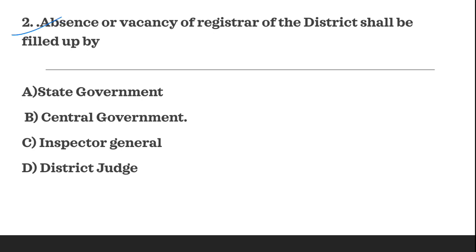Second question is, absence or vacancy of registrar of the district shall be filled up by. So the correct answer would be C, but the provision says that until the state government fills up the vacancy. So obviously the main authority is the state government, but until the state government fills up the vacancy, it shall be filled up by Inspector General.